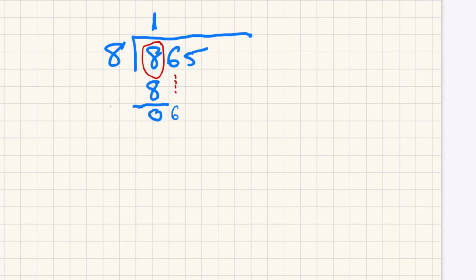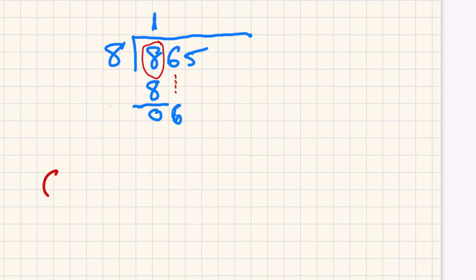You place that next digit right to the right of the previous remainder. In this case, the previous remainder was 0. So now the new dividend is 6. 0, 6 is 6. And now we have a new problem.